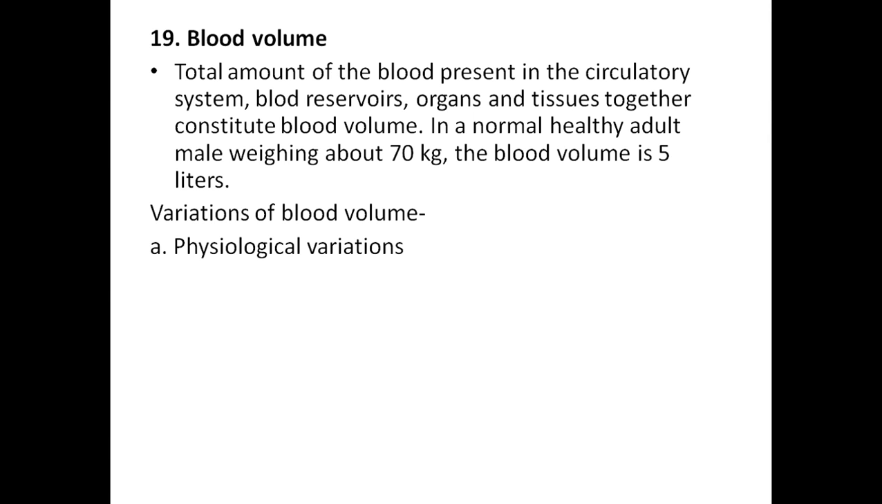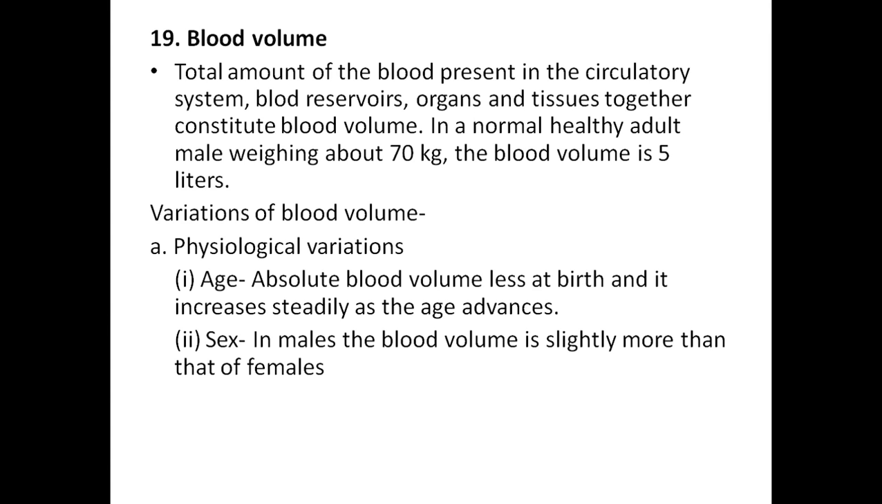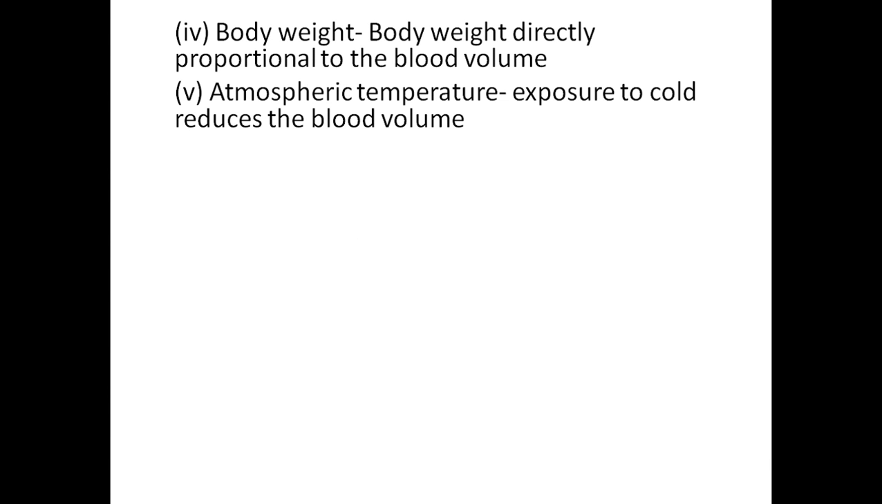In the variations of blood volume, there are two types of variation: physiological variation and pathological variation. Physiological variation includes age. At birth it is less and it increases as age advances. It is high in male and less in female. It is directly proportional to the surface area of the body and to the body weight. Atmospheric exposure to cold reduces the blood volume.